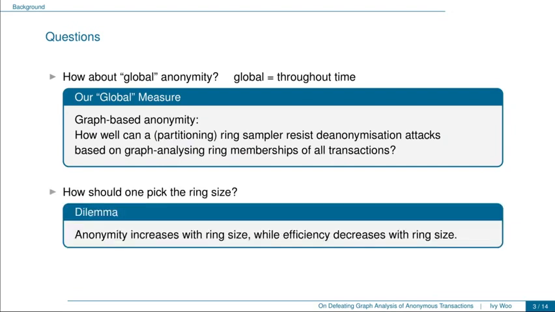Next, with this global anonymity measure in mind, we further ask, what is the ring size that one should pick? We know that on the one hand, anonymity increases with the ring size, but on the other hand, efficiency decreases with the ring size. Therefore, we want to know what is a good middle ground, and this will be the question that we attempt to answer.